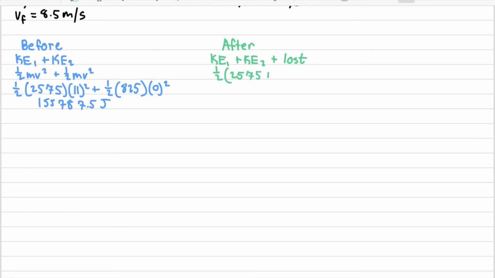So we add together the masses, divide by 2, and multiply that by 8.5 squared. Then we add the loss to that. After calculating, we find that this amount is 122,825 joules.